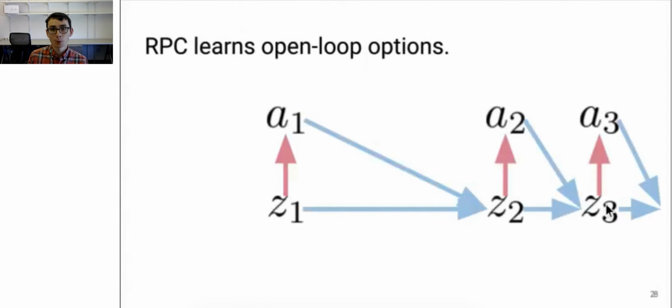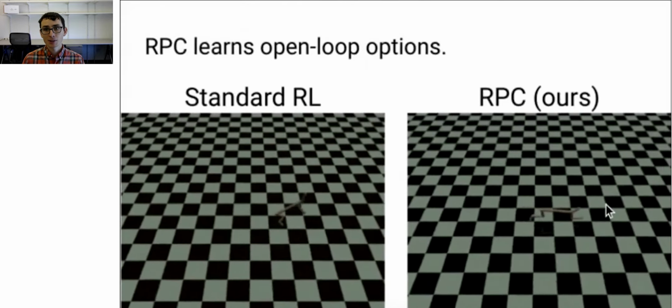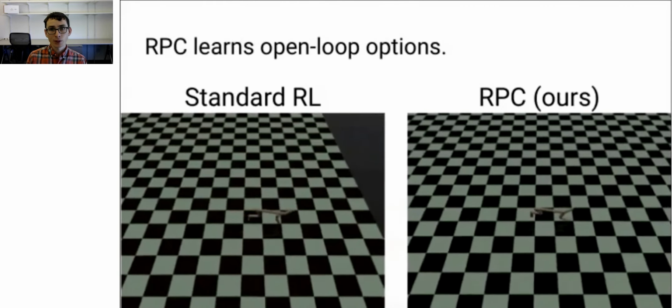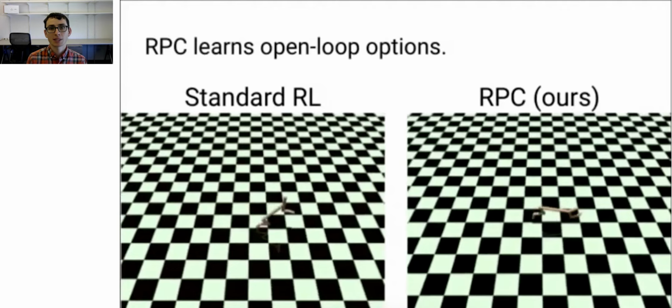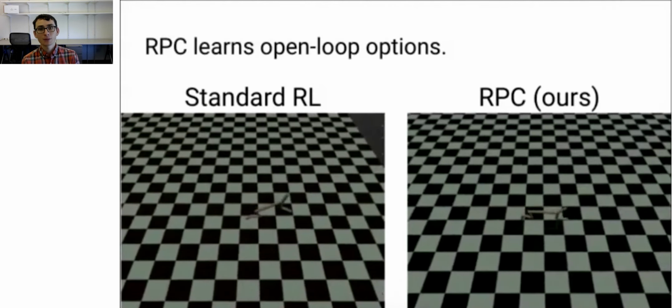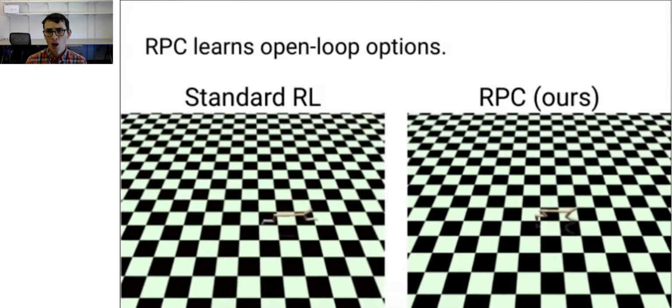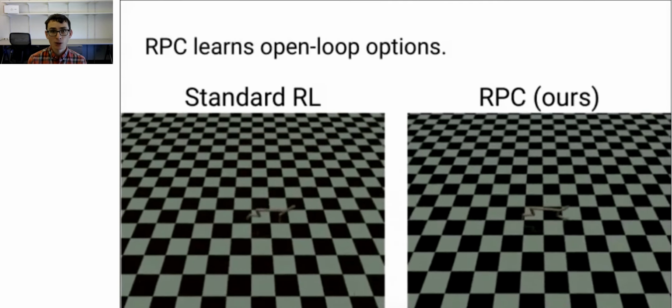We can use these temporally extended representations as a sort of option or skill in a couple different ways. Perhaps a simple way to use these options is to choose actions when the agent's sensors are broken. In this experiment, we turn off the agent's sensors after a few time steps. We compare to a baseline that trains the agent using standard RL and then fits a state space model to the environment. This baseline takes actions that are very hard to predict, causing it to choose bad actions and flip over.